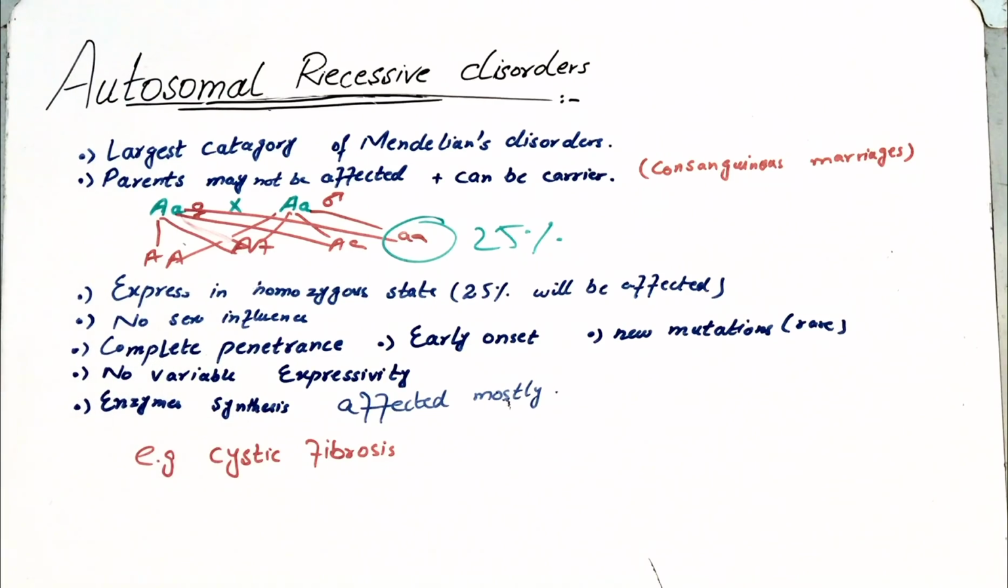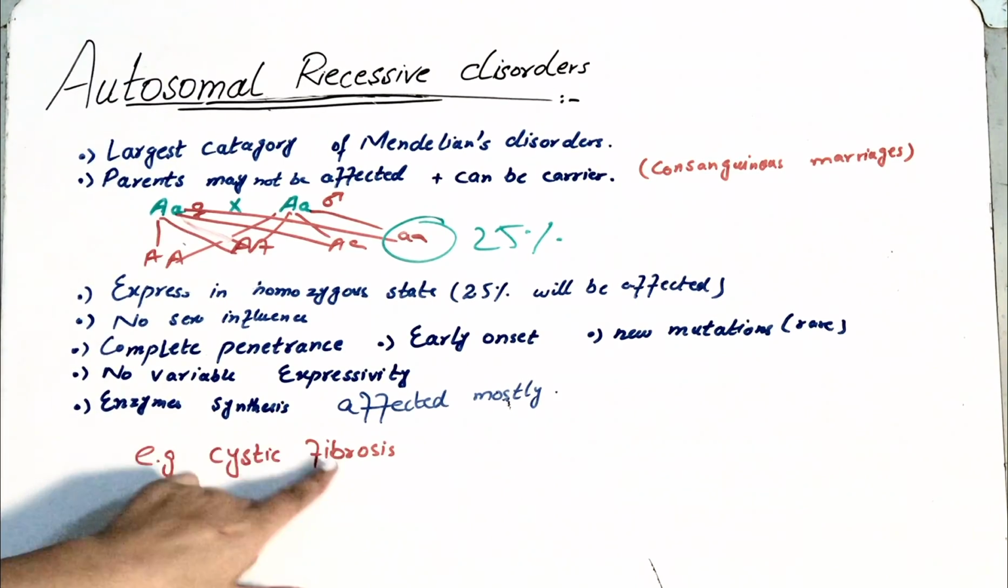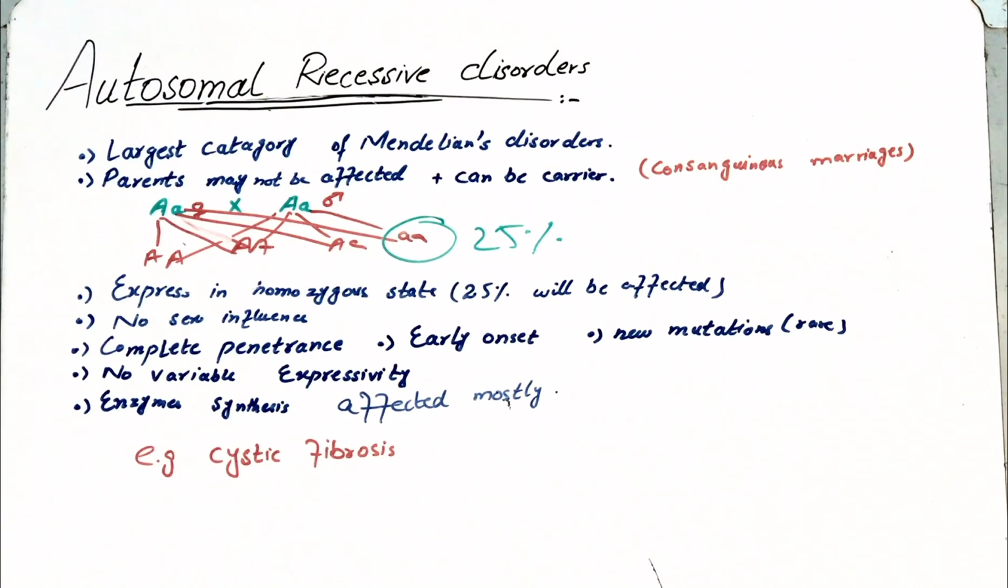Enzyme synthesis is affected mostly in autosomal recessive disorders like cystic fibrosis. In cystic fibrosis, there is some defect in the gene that encodes for a channel that causes the in and out of water and salts. But in this condition, there is a faulty gene, so there is a problem in transport of salts and water. So there can be sticky mucus production in our passageways, like in our respiratory passages. So this is cystic fibrosis. But this disease I will explain in my coming video in detail.